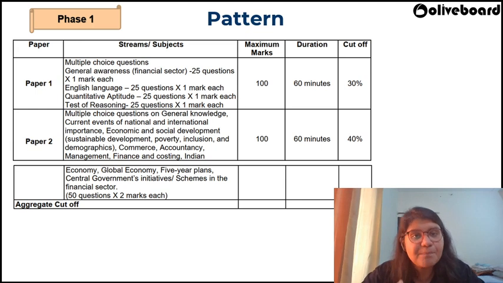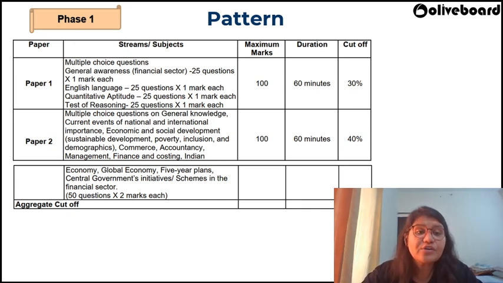We have paper wise cutoff. Okay. And you need to concentrate on clearing that cutoff. And if you do that, you're through to phase 2. So clearing phase 1 is not a tough job provided you know what needs to be done. And that is what I'm going to quickly walk you through in this particular video. Okay. So if you talk about paper 1, clearly 30 percentage is the paper cutoff, right? So you need to score 30 out of 100, okay, to be eligible to move forward.